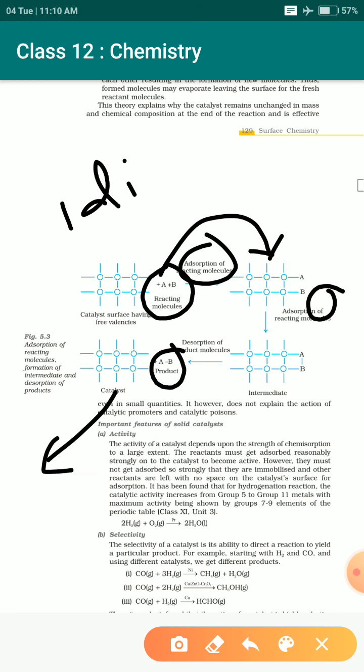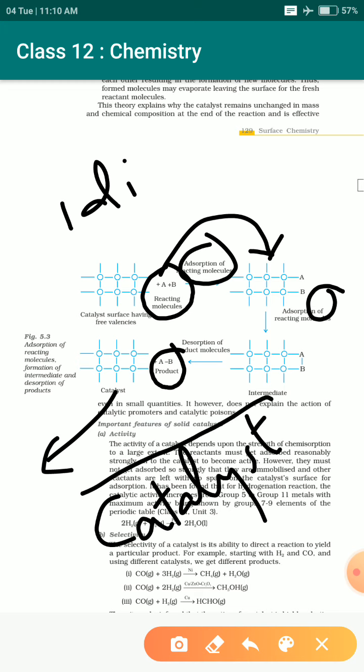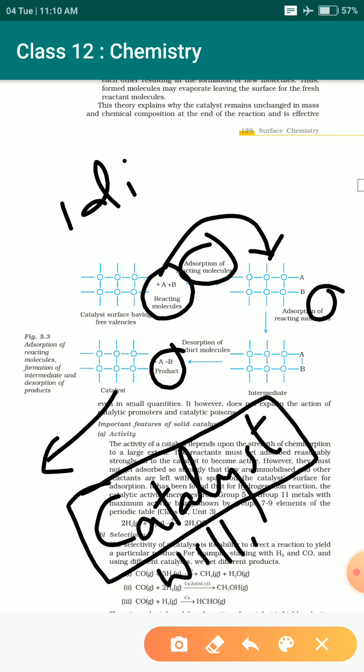One thing I forgot to tell you: a catalyst is a substance that is added to change the rate of reaction, but the state of the catalyst, its structure, mass, whatever, will not change.